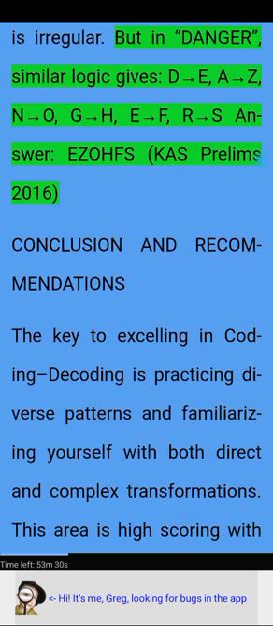But in danger, similar logic gives D → E, A → Z, N → O, G → H, E → F, R → S. Answer: EZOHFS. CAS Prelims 2016.